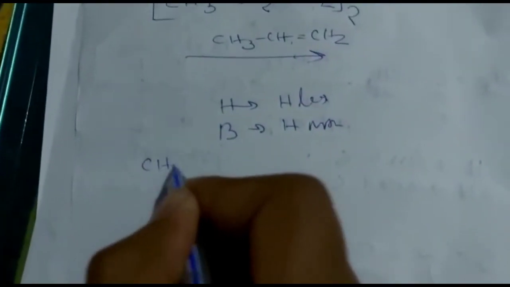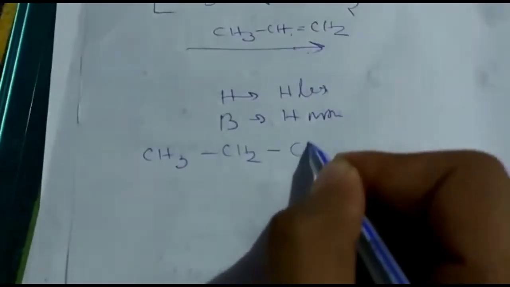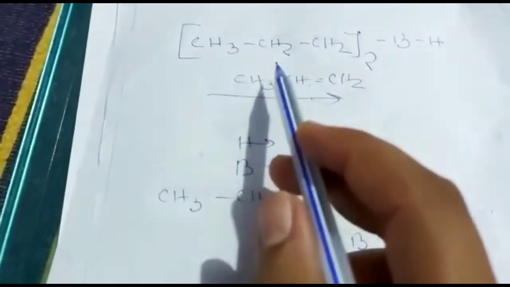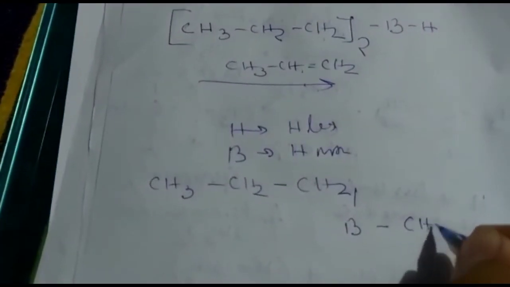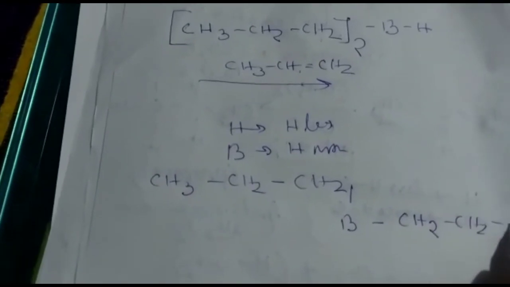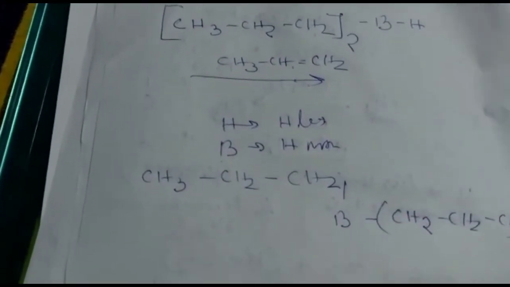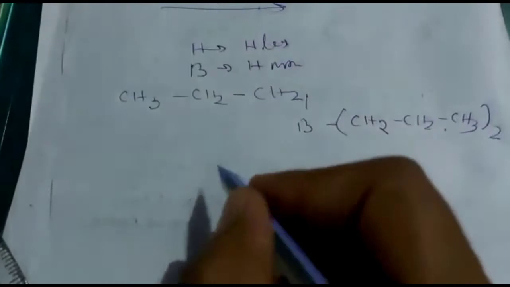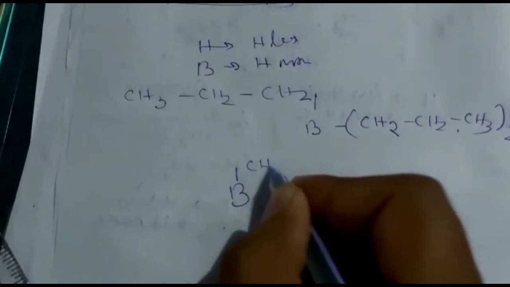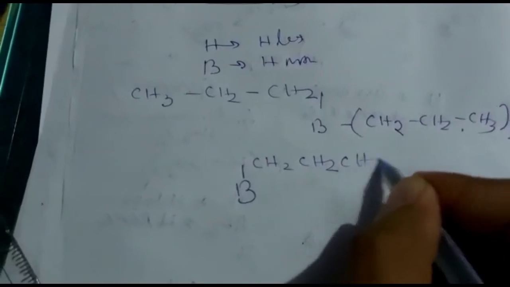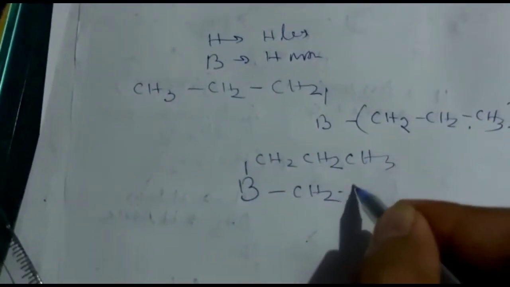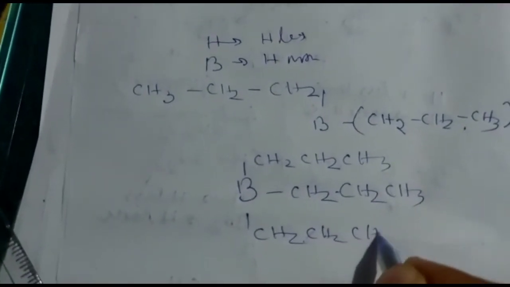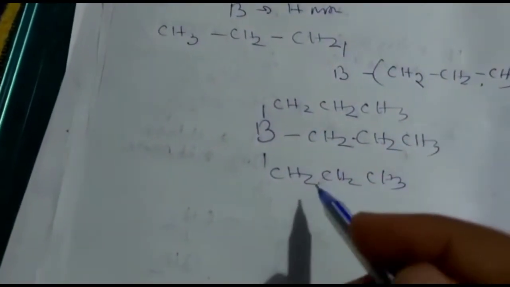Now what is the product? CH3 CH2 CH2 with boron B, and two propyl groups already present, so it is B(CH2 CH2 CH3) three times: here CH2 CH2 CH3, here also CH2 CH2 CH3, and here also CH2 CH2 CH3.